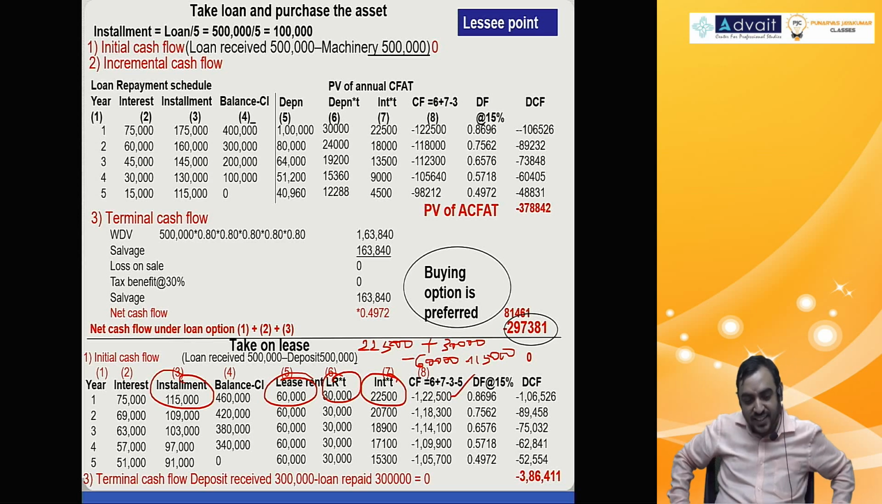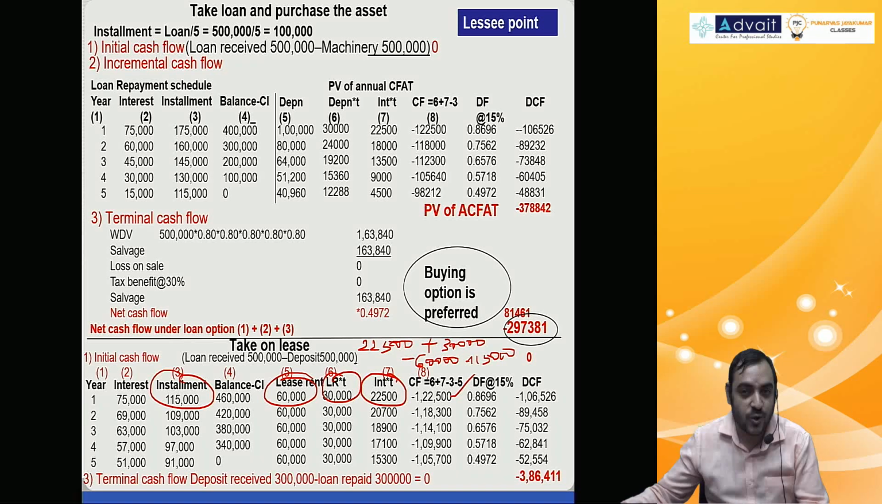Very nice problem. Just take a look at this. 2 minutes, see if you have any doubts. 2 minutes. Nice question from practical understanding point of view.